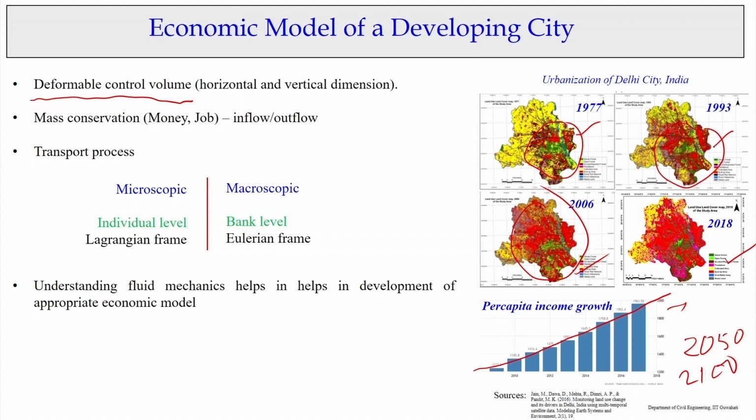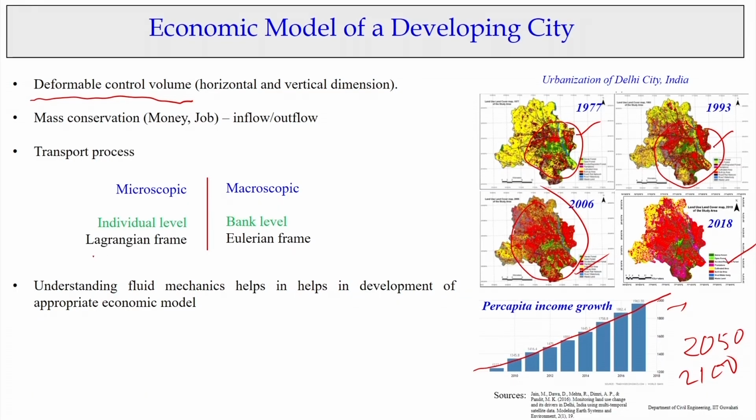Here a lot of flow is coming, and mass conservation we follow either for money or jobs, the storage and all. There are a lot of transport processes in economic models, at microscopic and macroscopic levels. The knowledge we have of fluid mechanics, the particle movement, the element movement, is also used to develop an economic model.